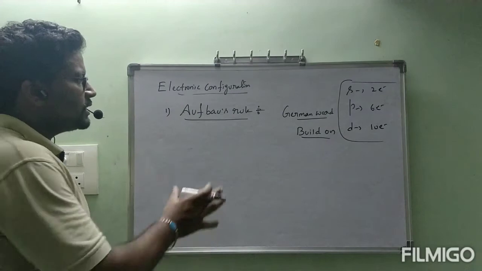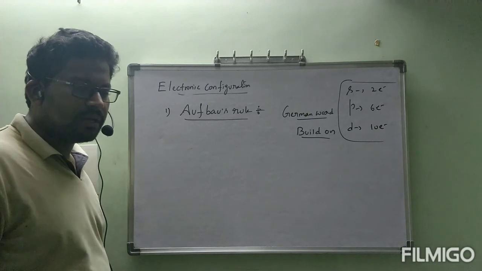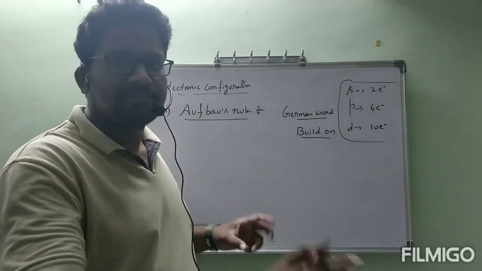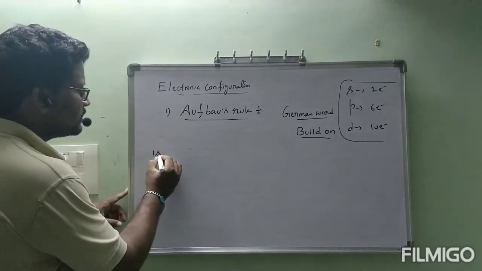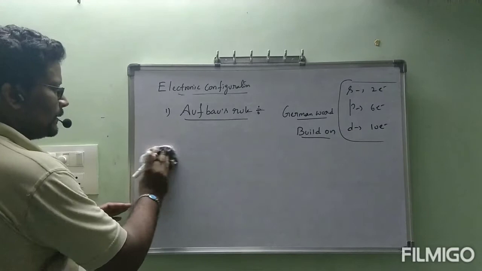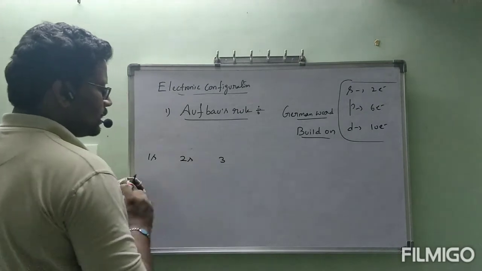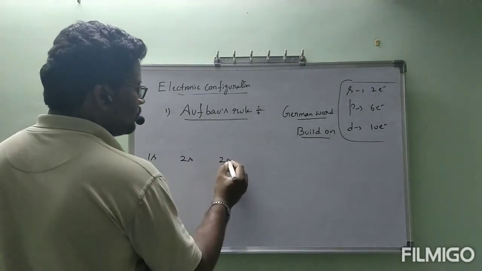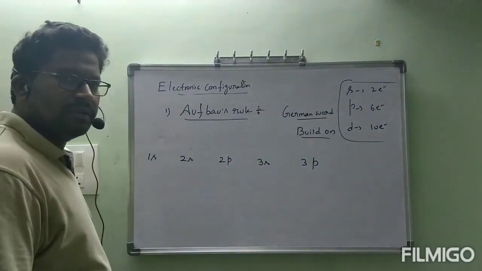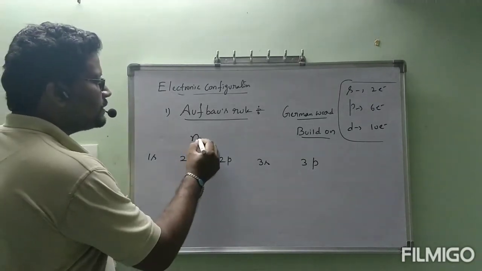Now coming to electronic configuration, the first one is the Aufbau rule. I think you are clear about this rule. First, lower energy subshells will be filled. After that, electrons will enter higher energy subshells. Sir, we have various subshells, for example 1s, 2s, 2p, 3s, 3p, like that. Then how can we choose, sir? Okay, depending on one rule, that is called the n plus l rule.